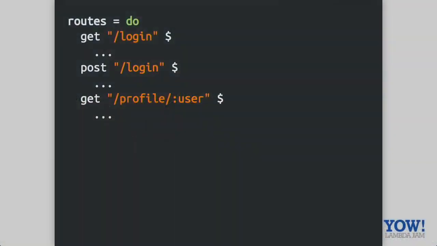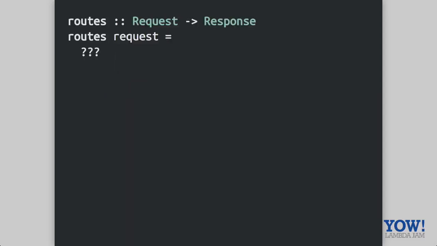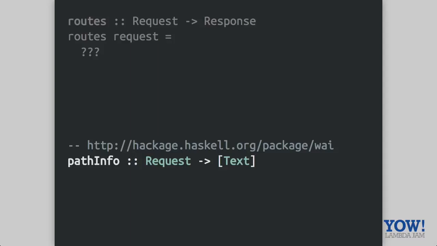So this is the definition in Scotty for this declarative way of saying we want to care about the login request with the get or post, and the profile page with a user sort of hole. And so we need a routes function that is given this request and returns this response that we want to return to the user. And there's a useful function in Y called pathInfo, which given a request gives you the list of segments. So this is the part between the slashes in your request.